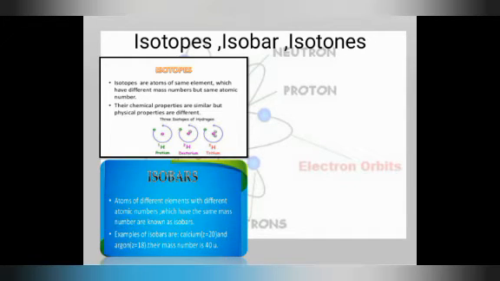In a similar way, what is an isobar? Isobars are atoms of different elements with different atomic numbers. Now it is the opposite of isotope. In the case of isotopes, there was the same atomic number but different mass number. In the case of isobars, there are different atomic numbers but the same mass number. For example, calcium has atomic number 20 and mass number 40, but argon has atomic number 18 and mass number 40. Because of the same mass number, they are called isobars.